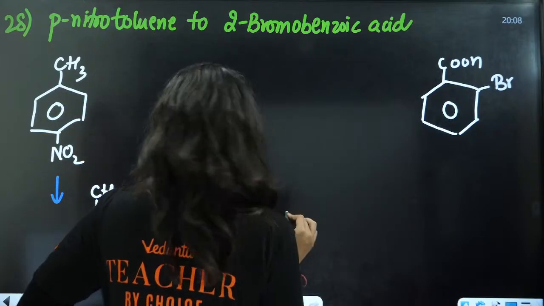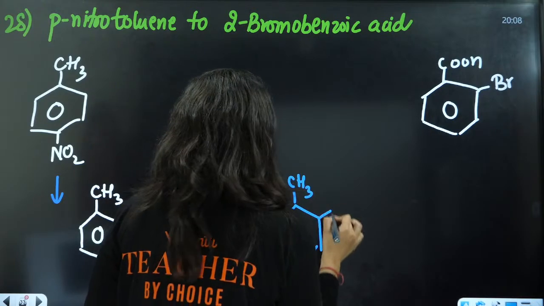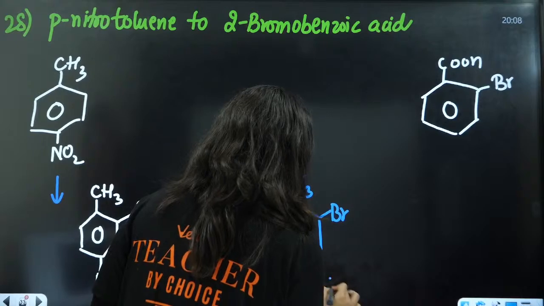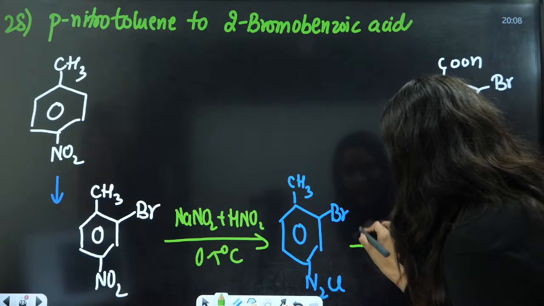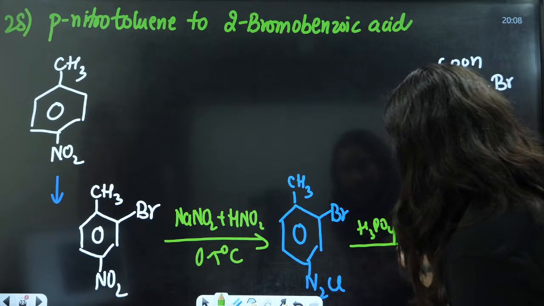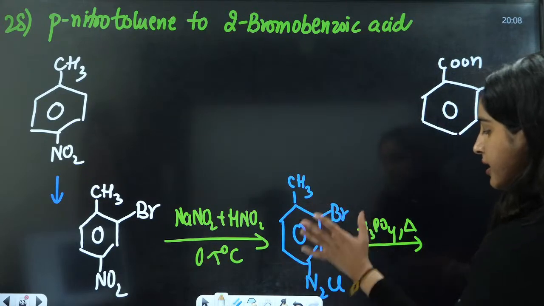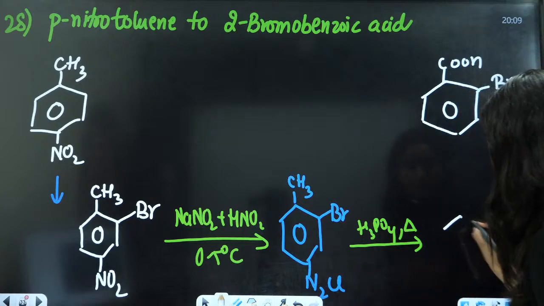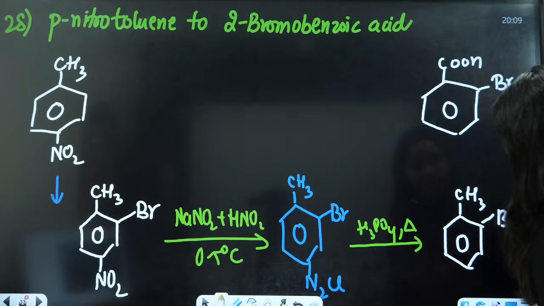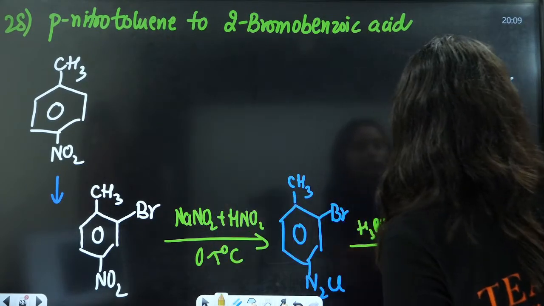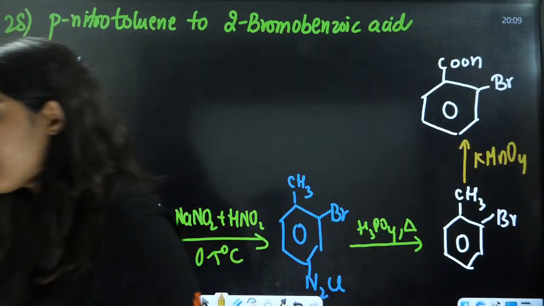Here you will have CH3, Br, and N2Cl. Then you can add H3PO4 and heat it, and the diazo group disappears. You will get CH3 and Br. After that, I just need to oxidize it by adding KMnO4. Understood this?